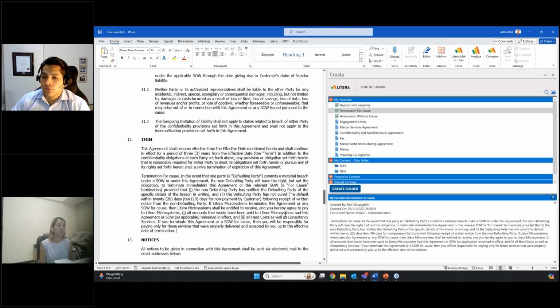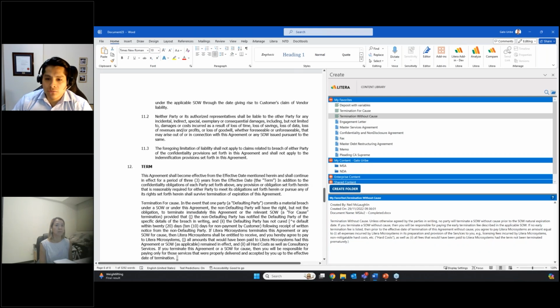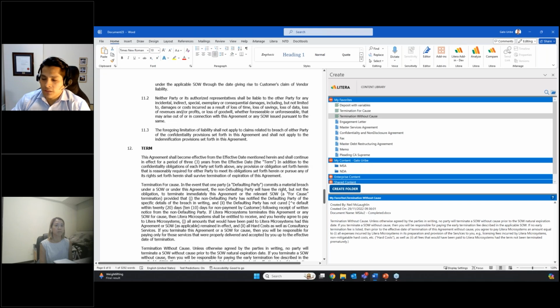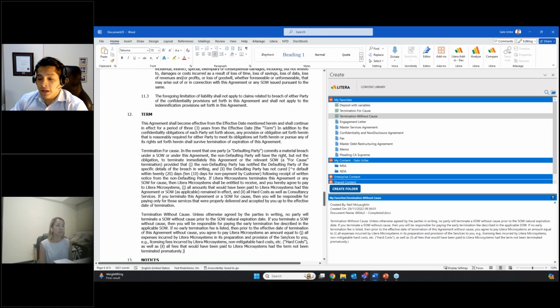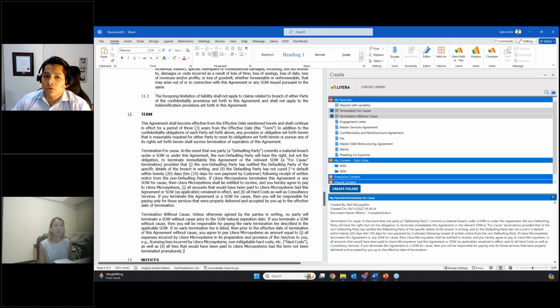So the termination for cause clause has been added, but I can also go ahead and drag and drop the other clause if I want to. You can insert two clauses at the same time as well. In this particular case, I've just added them one at a time. But if you need to insert 2 or 3 or 4 clauses at the same time, you can just grab them all, drag and drop them into the document, and those clauses will be added into your document.